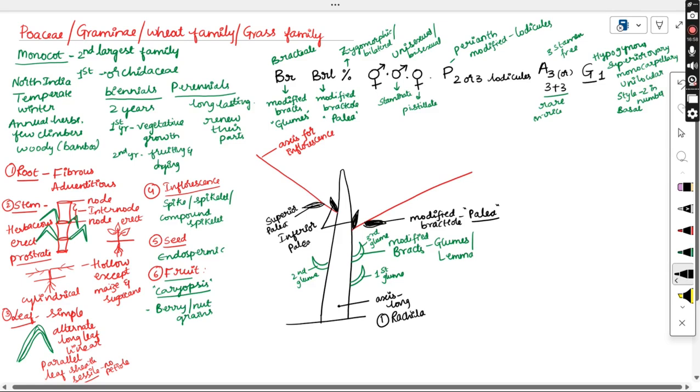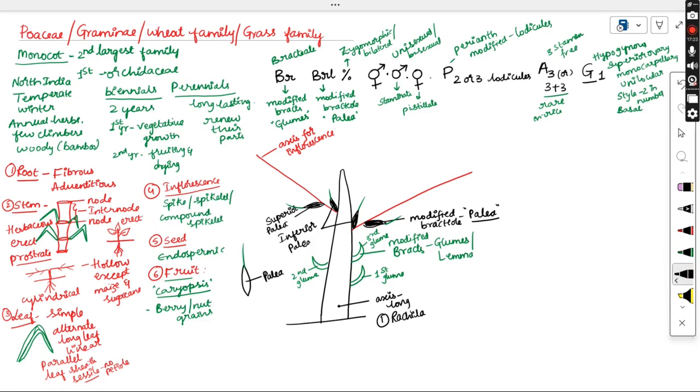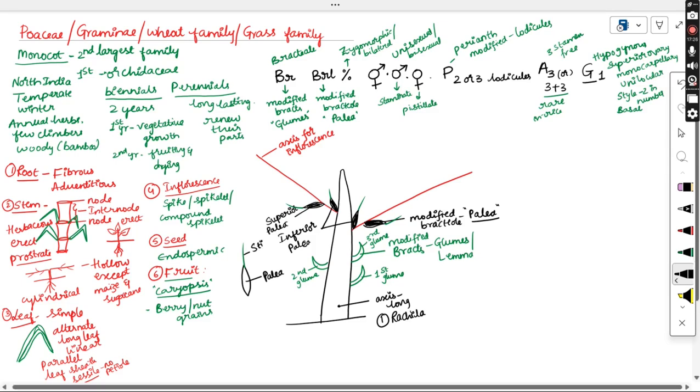And this palea contains a stiff needle-like hair structure. At the end of this palea, let me try to draw it. So this is a palea. Two are present, one inferior, the other superior. At the end of the palea, there is a sharp needle-like structure, a stiff hair-like structure arising from the palea, that is called the awn.